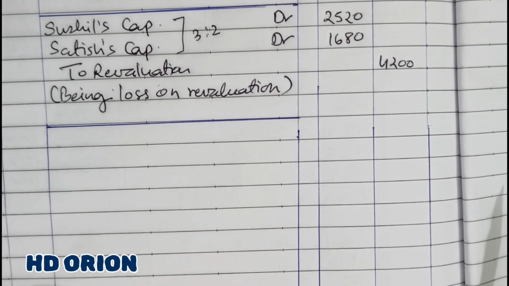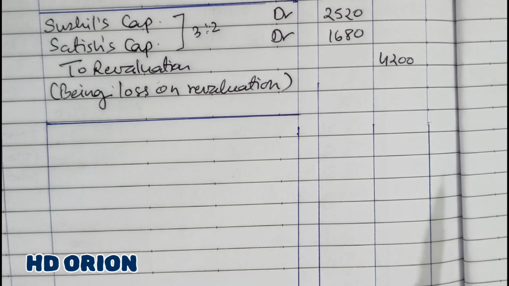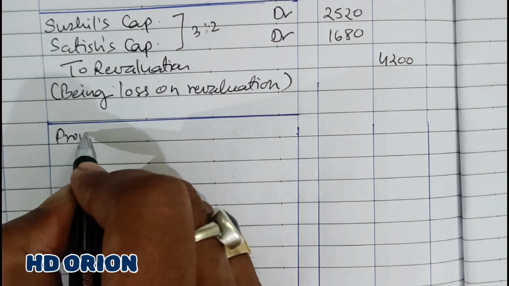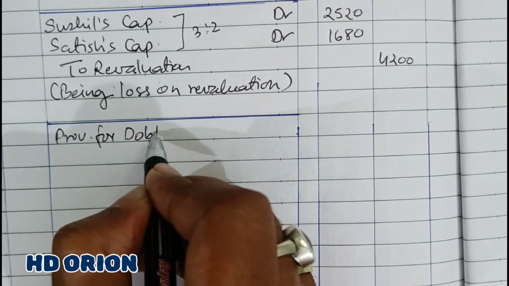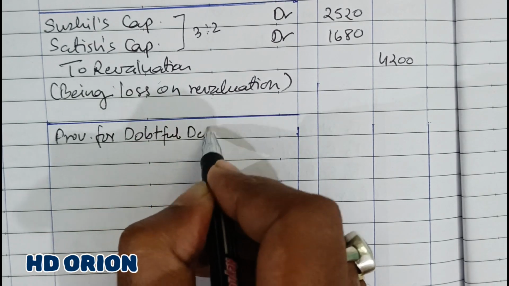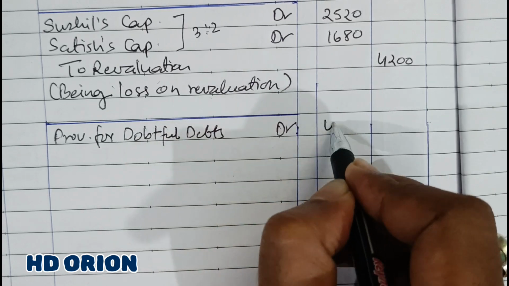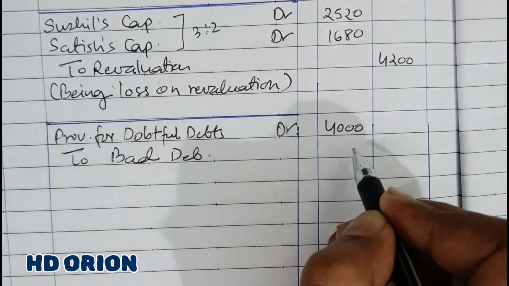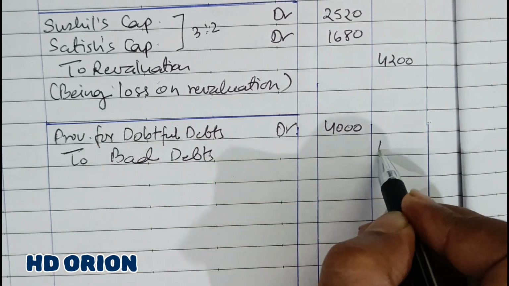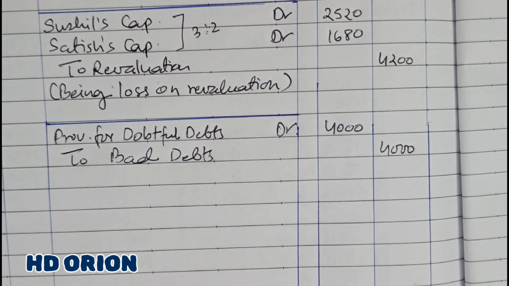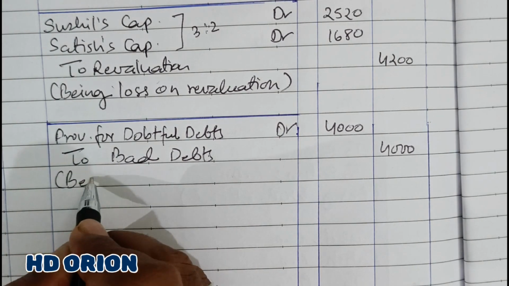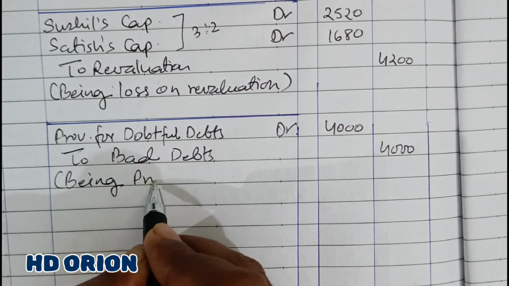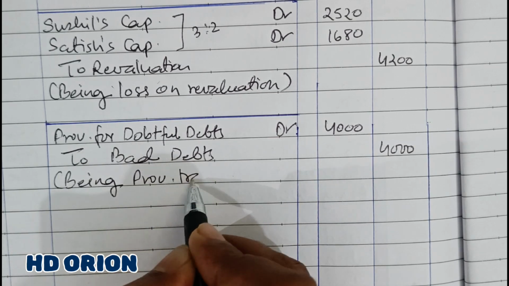At the same time, let us close the provision for doubtful debts account. Fine. So provision for doubtful debts account, it is a liability, and therefore it is utilized by bad debts. So bad debts, out of 6000, 4000 is utilized here, and remaining 2000 is subtracted from debtor. Fine. So being provision closed, being provision utilized or say transferred.